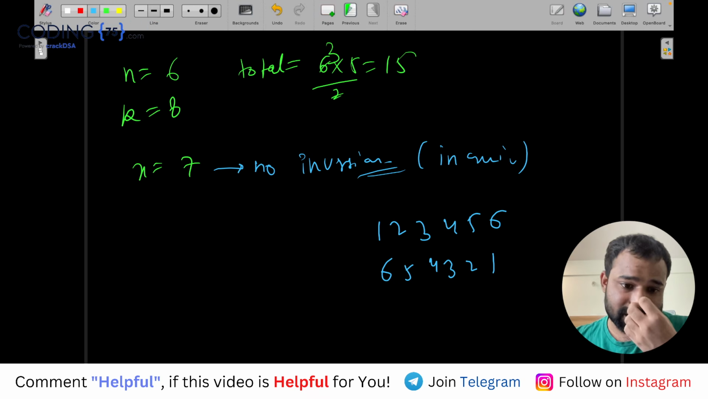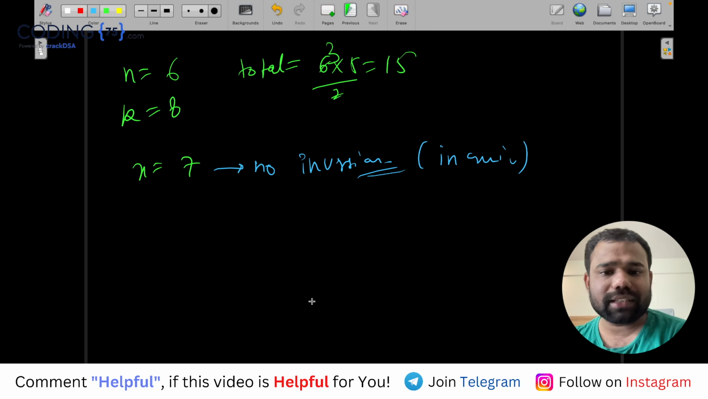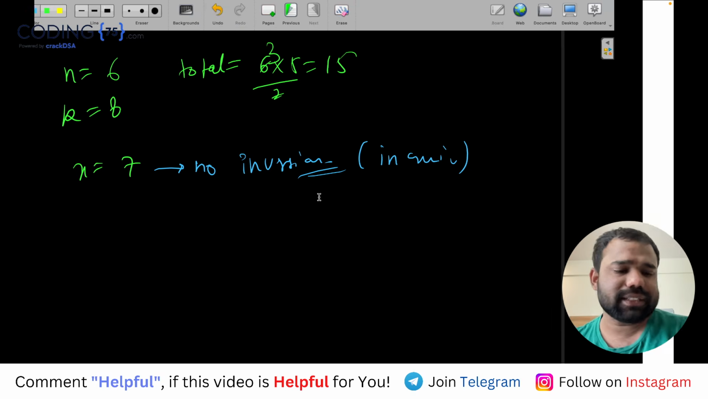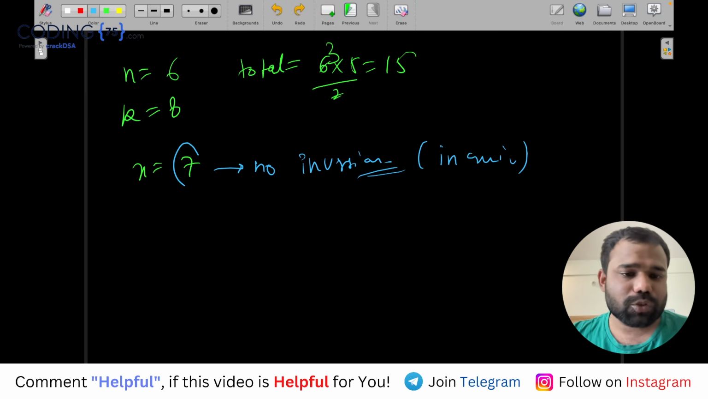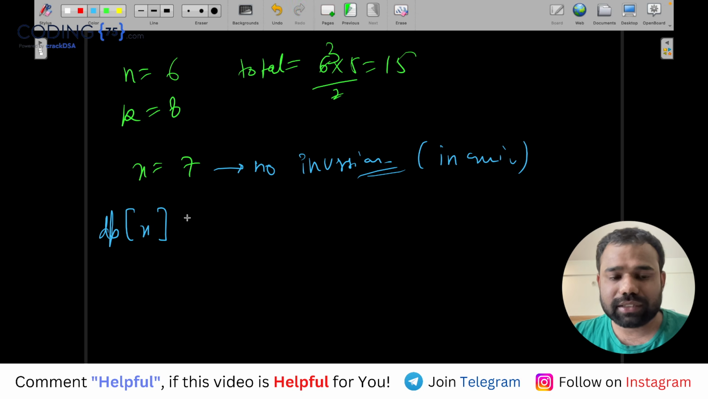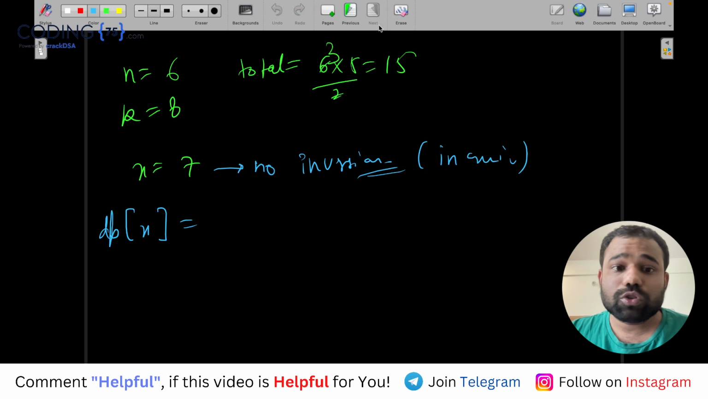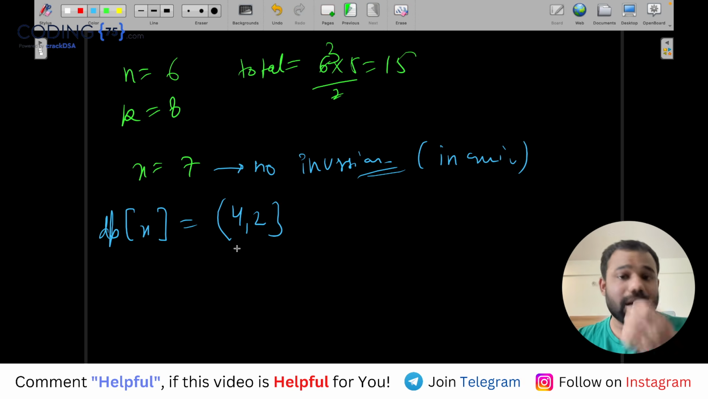Now the case when the answer is not possible. Now look, guys. First let's see when the answer is possible. So the thing is, guys, let's say for 7, I want to organize these 6 numbers in such a way that there should be 7 such subarrays which have no inversion. So what I will do, I will find the DP of x. You can see from this the DP of x was coming as 4, 2. So 4, 2 means that I want to have two different subarrays, one of size 4, consecutive, and one of size 2.